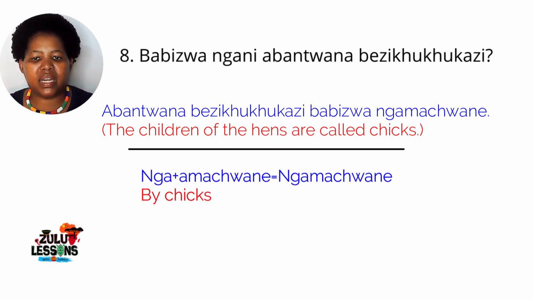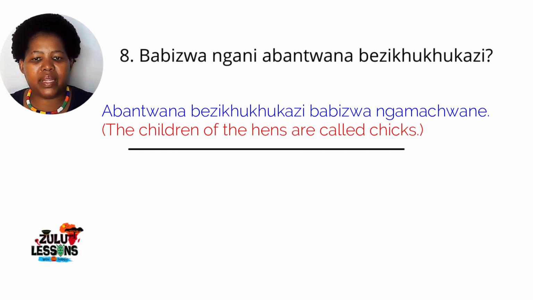But putting together that nga and amatwani would give us two A's. So we must blend those A's to one A. And now we have ngamatwani. Abantwana bezikhukhukazi babizwa ngamatwani. And I hope you did also notice that we use two different words for children. In the question, we said abantwana, and in the story, we have izingane. So both of those mean children in English.